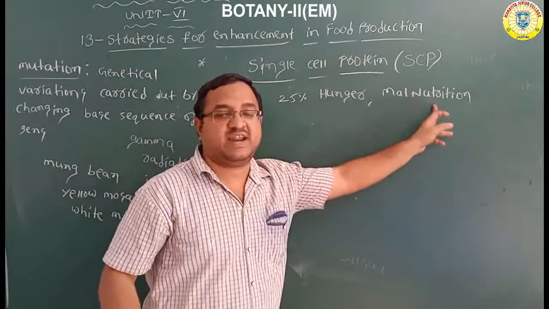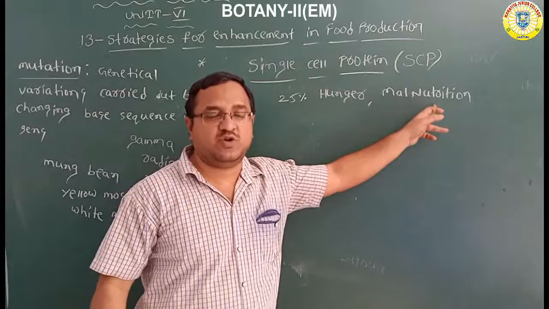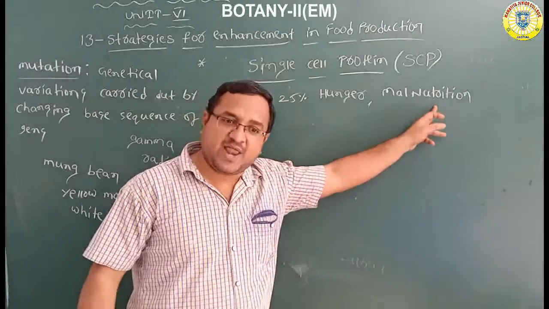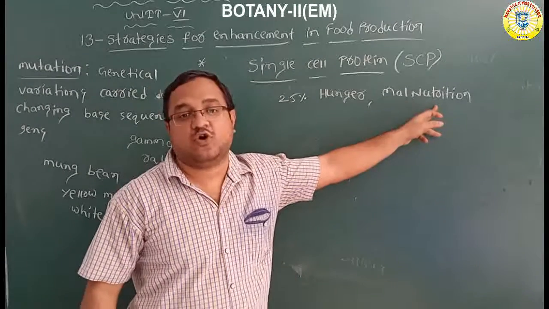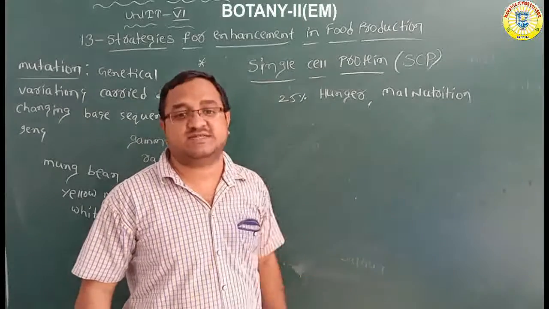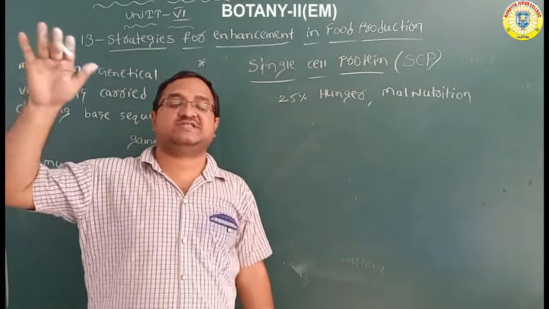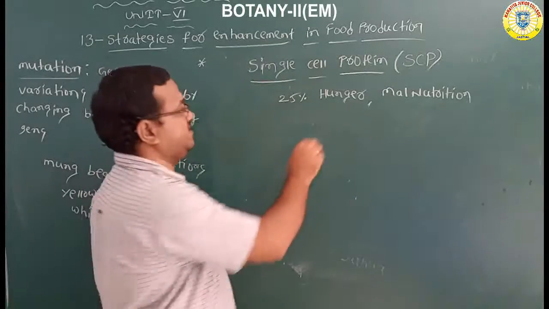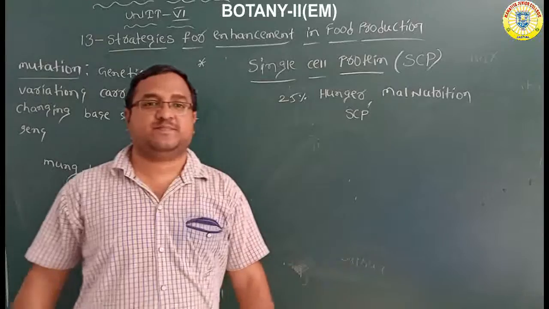Malnutrition means they are not getting proper nutritious food. You know protein malnutrition, calorie malnutrition, protein and calorie malnutrition. What are the diseases caused by malnutrition? Kwashiorkor, marasmus, obesity, which you have learned in 10th class, first lesson, biology. So, one of the alternate sources for proteins is single cell protein.